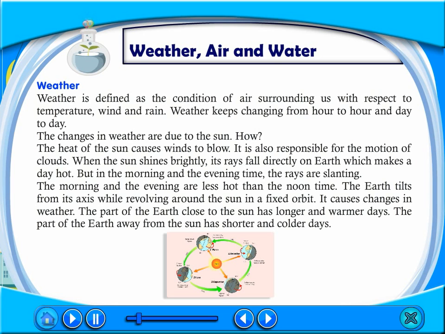The earth tilts from its axis while revolving around the sun in a fixed orbit. It causes changes in weather. The part of the earth close to the sun has longer and warmer days. The part of the earth away from the sun has shorter and colder days.